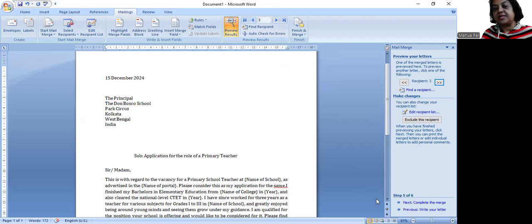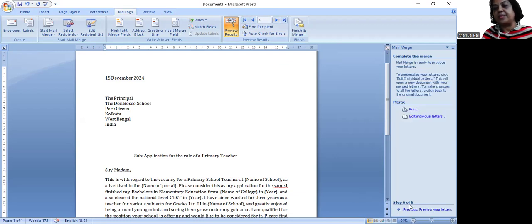And the final step is complete the merge, or finish and merge. In finish and merge, I can see two options. If you want a hard copy, go for the print option. But if you want a soft copy, then we have to click this button. After clicking this option, when we finally do OK, we will get another new document.